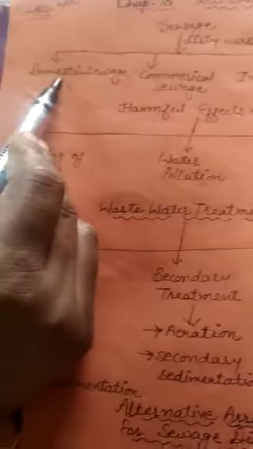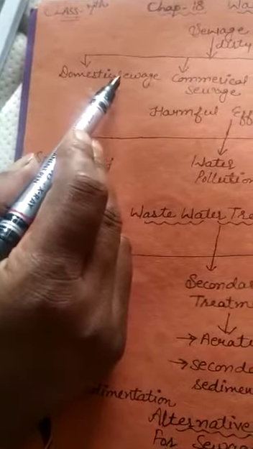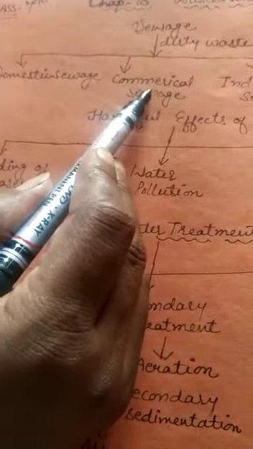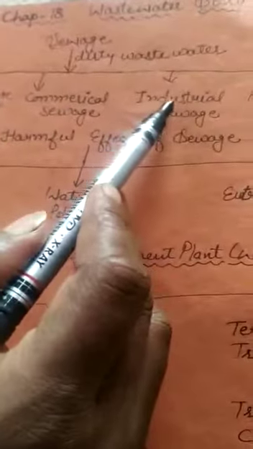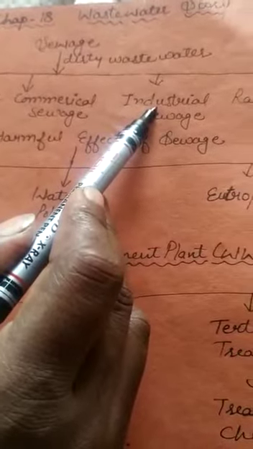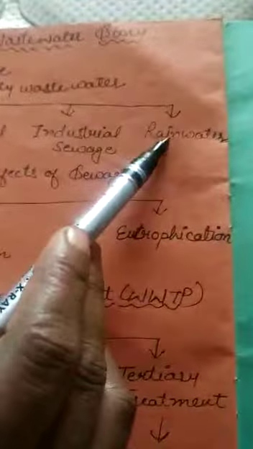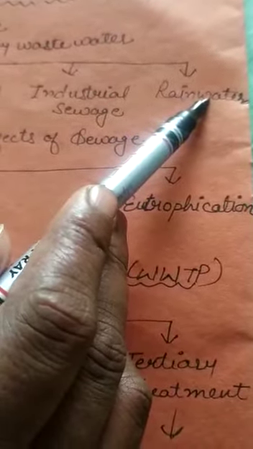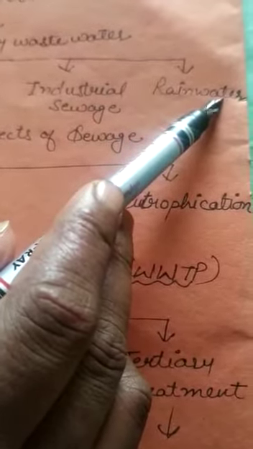First one is domestic sewage. It is a wastewater from kitchen, sink, wash basin, bathroom. Second one, commercial sewage. It is the wastewater released by shops, office, school, hospital. And next one is industrial sewage. It is the wastewater released by industries, and it contains poisonous chemicals. Next is rainwater. Rainwater flows under the ground and it contains soil particles, organic compounds and many others.